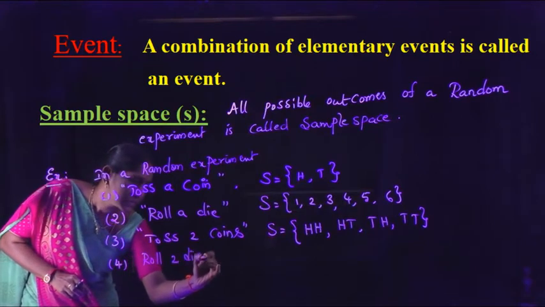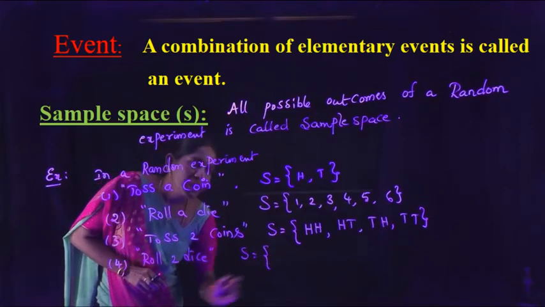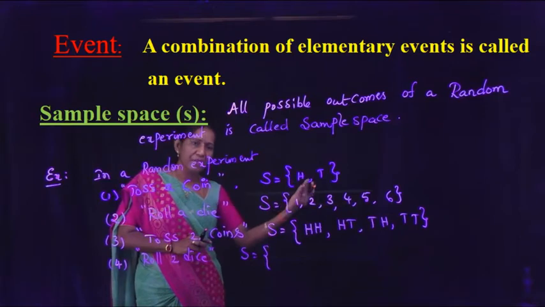Roll 2 dice. Then the sample space S: if we roll a die, the sample space is 1, 2, 3, 4, 5, 6.